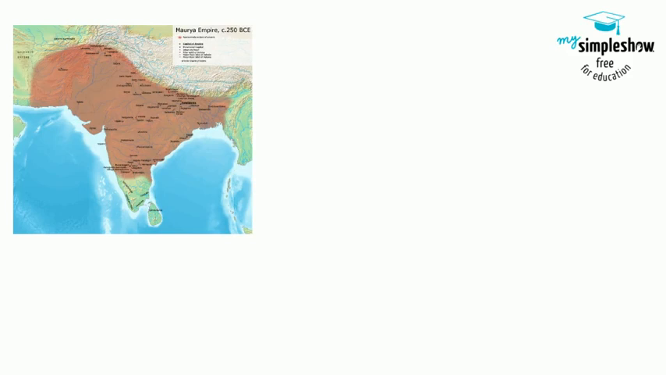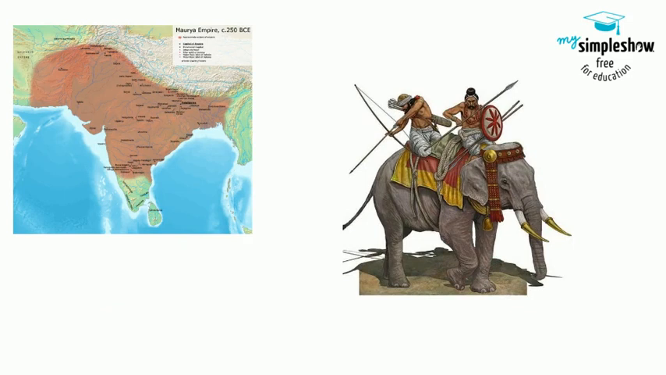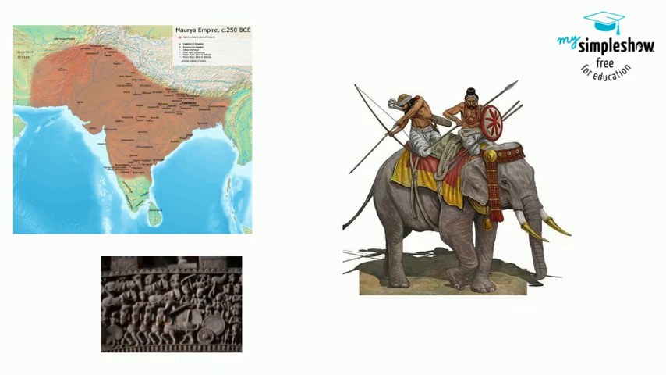Chandragupta ruled the Mauryan Dynasty from 324 to 301 BCE and created a centralized state with governed provinces. He also built large armies of elephant and chariot-borne troops and a secret police department.